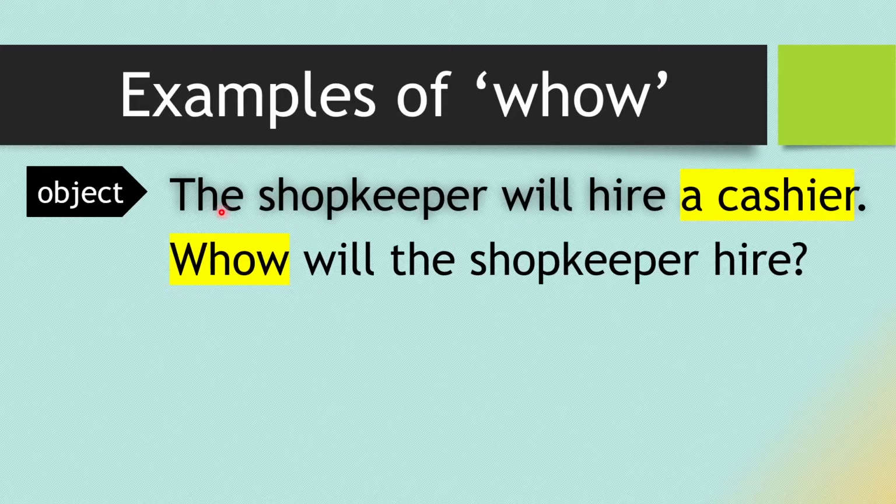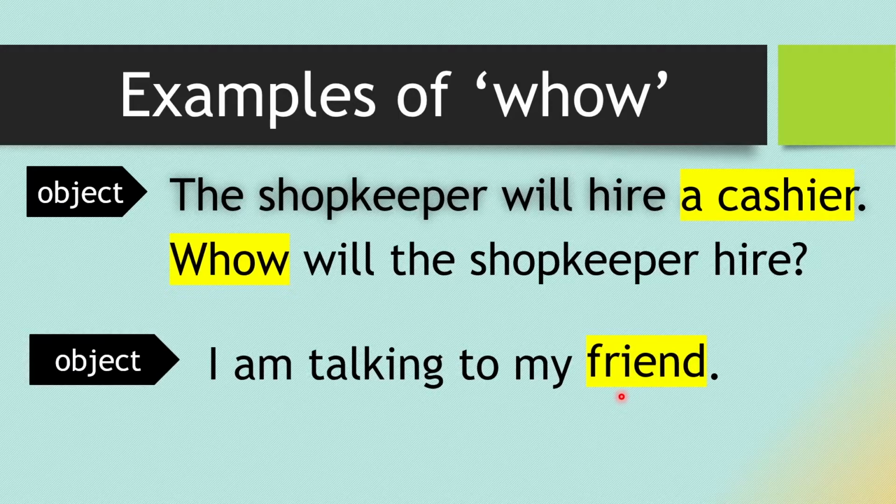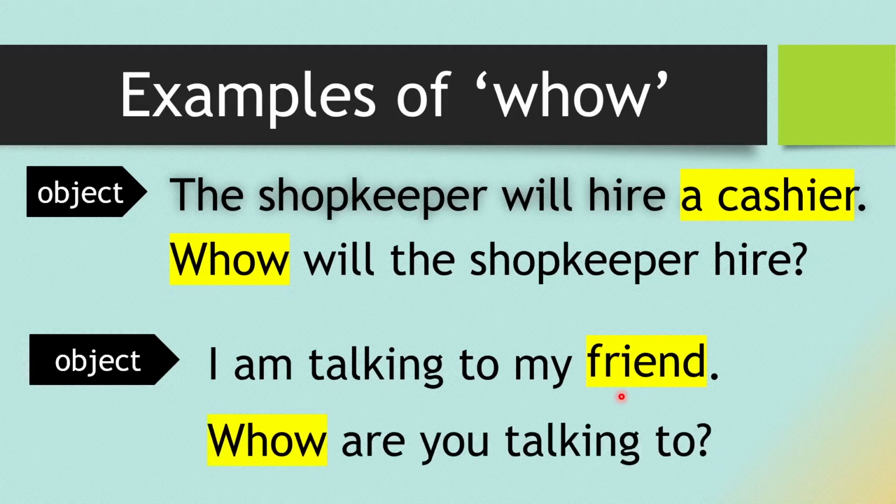After that, the subject, the shopkeeper. We will write the shopkeeper and the main verb hire is coming here. So the question will become, whom will the shopkeeper hire? Another sentence, I am talking to my friend. Here, friend is the object. So we will write, whom are you talking to?